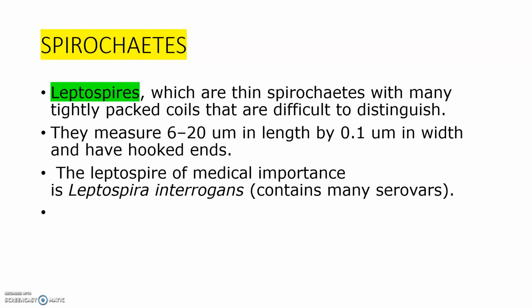The next group is Leptospira, which are thin spirochetes with many tightly packed coils. So they are difficult to distinguish also. Measurement is 6 to 20 micrometer in length and 0.1 micrometer in width. They are very thin and they have hooked ends. This hooked-end character is peculiar to Leptospires. The Leptospira of medical importance is Leptospira interrogans.